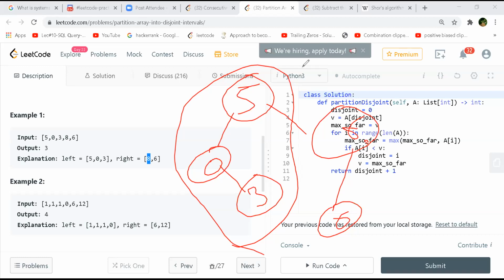Well, you cannot change the order, Harun. You cannot disturb the order. See, if you take 0 in the left, then you have to take 5 also in the left. So you cannot take 5 in the right in that case. Order will be disturbed. You cannot move the way he is actually dividing the left and right. So if you see 5, 0, 3, they are consecutive ones. Therefore, they are on the left side.